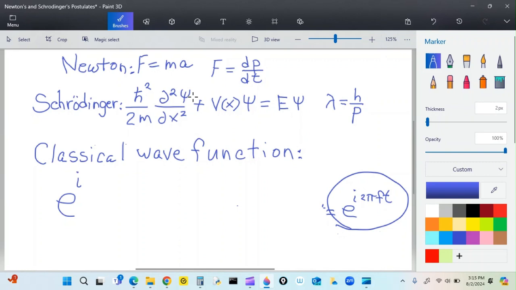Okay, let's see if I can bring this together now. Instead of 2 pi ft, we've got to put a distance term in here that shows that over time it's actually going to be moving through space. So I'm going to put parentheses here, and put a 2 pi over the wavelength times x, minus what I had before, 2 pi times the frequency of the wave times t.